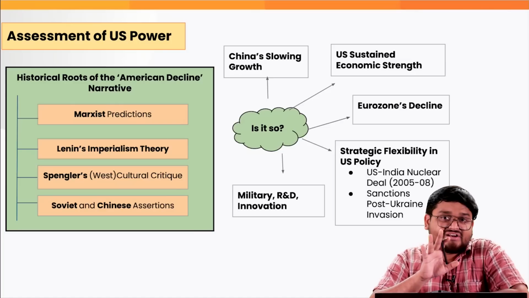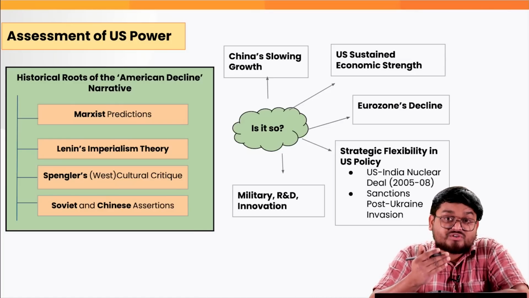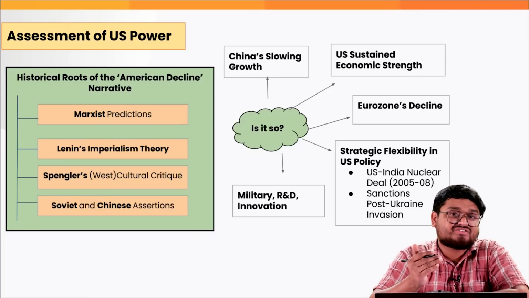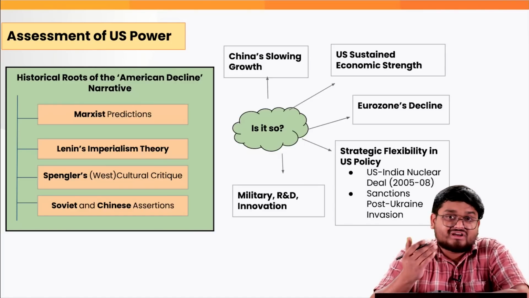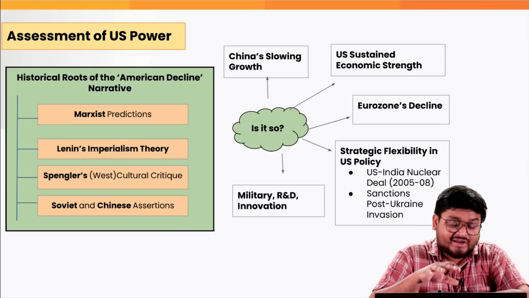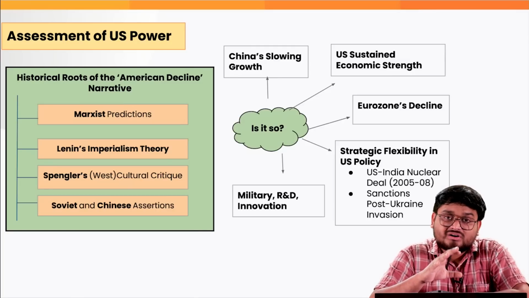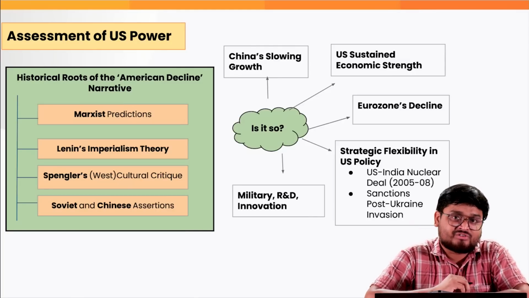Now, there have been many critics of the US, prominently from the socialist ideologies kind of countries such as China and the Soviet academicians, and even right now there are many academicians which actually predict the fall of the US power over a period of time.